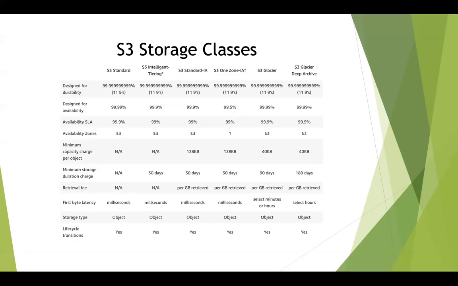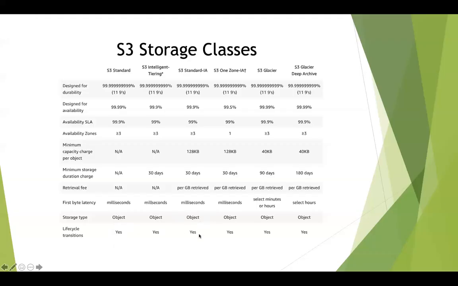And you can see that lifecycle transition is available for all the different storage classes, which means that after 30 days, I can transition my object from S3 standard to intelligent tiering. Or if I want to, after another 30 days, I can move it to S3 IA. IA is called infrequent access, which means that I will not be accessing my data at regular intervals. I'll only be accessing my data once a month or once in 2 months and so on. So I would like to transition all of my objects that I'm not frequently accessing after 30 days to S3 IA, which is called infrequent access.